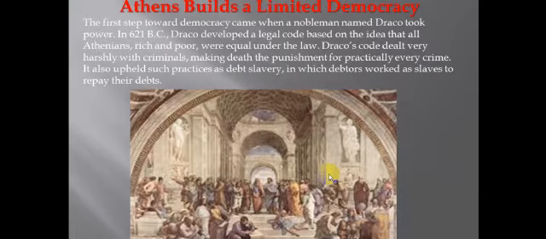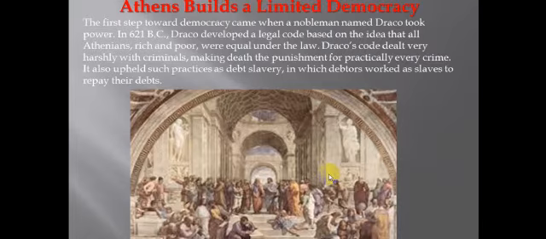Athens builds a limited democracy. The first step toward democracy came when a nobleman named Draco took power in 621 BC. Draco developed a legal code based on the idea that all Athenians, rich and poor, were equal under the law. So that was the first aspect of democracy, by Draco.